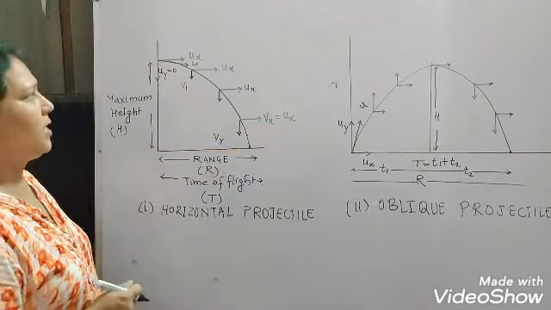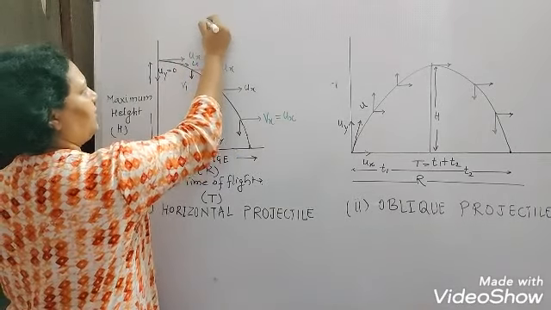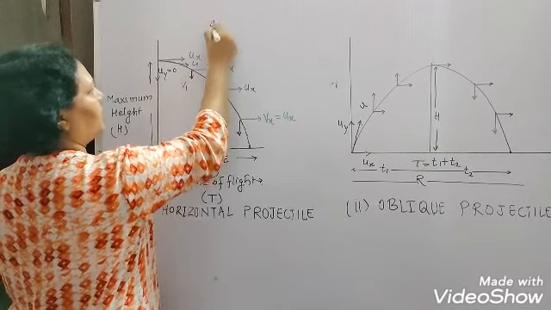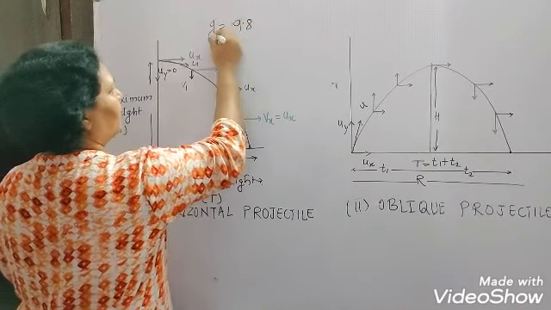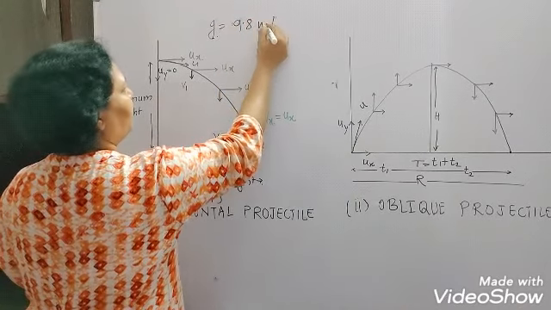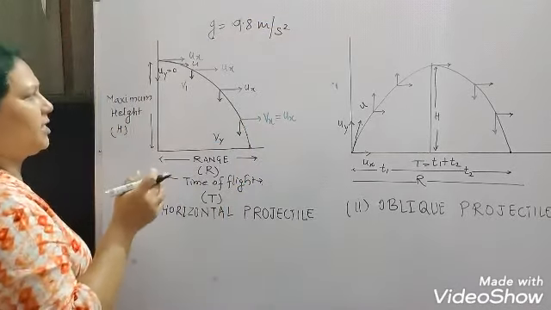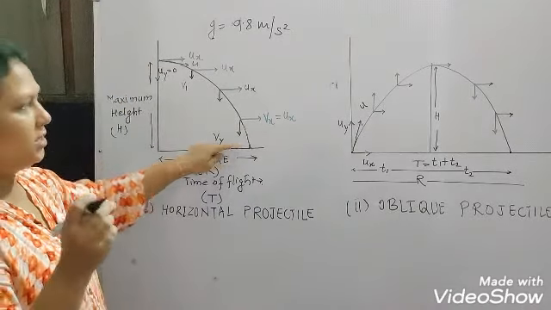Okay, and what acceleration would be there? This acceleration is actually g, acceleration due to gravity. That means the object is just moving with this acceleration, 9.8 meter per second square. With this acceleration it is moving from here to here. Okay, so this is an assumption.